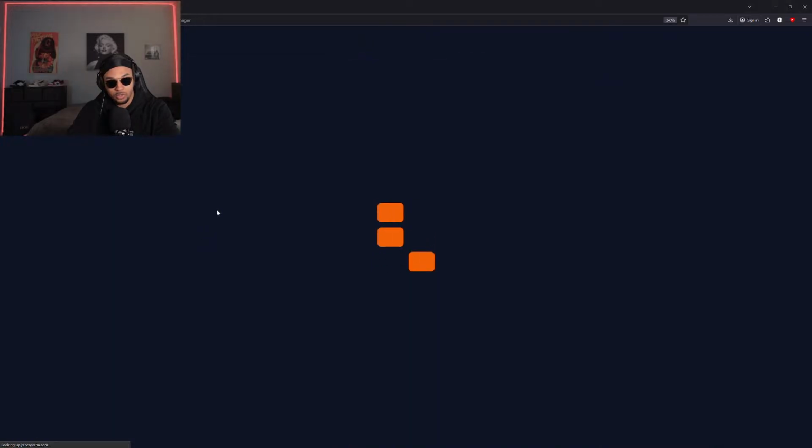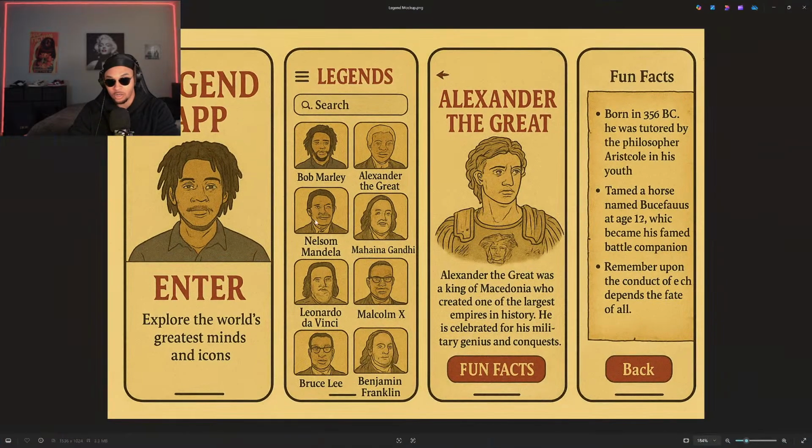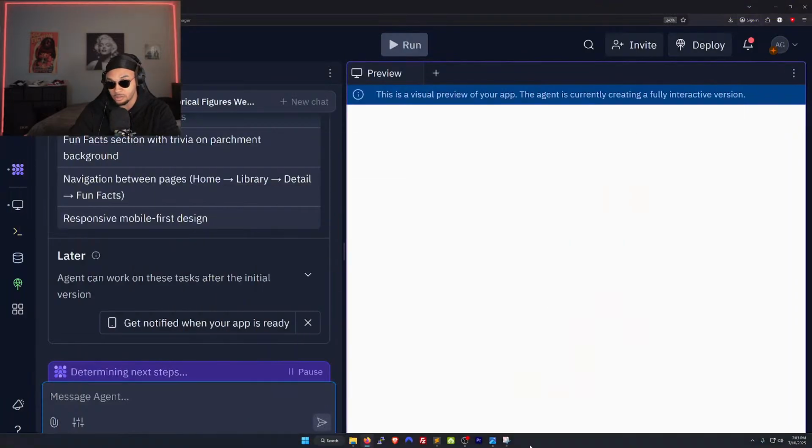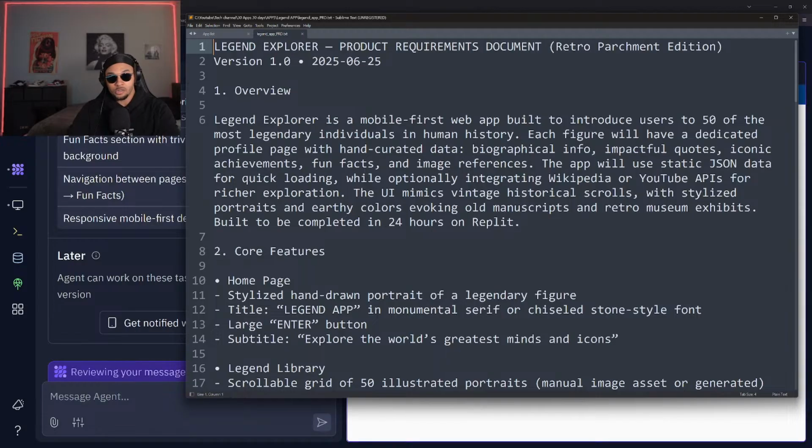All right, so that project requirement document was already created and is currently generating that app for us through Replit. Here's the mock-up image that I submitted. And like all of my other mock-up images and the project requirement documents, I will be providing all of this information at the end of the challenge to you guys with the apps that we were able to create, and everything will be 100% free. So here's that project requirement document that we submitted to get this app that's currently generating. Let's just check that out really quick while we wait for it to load.